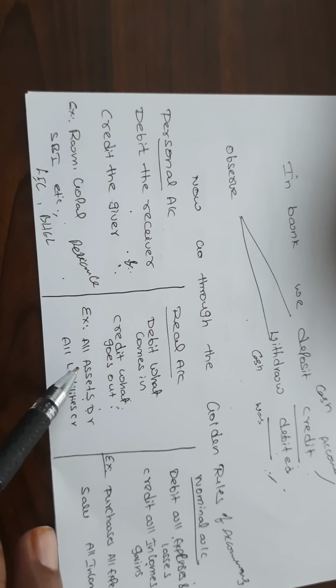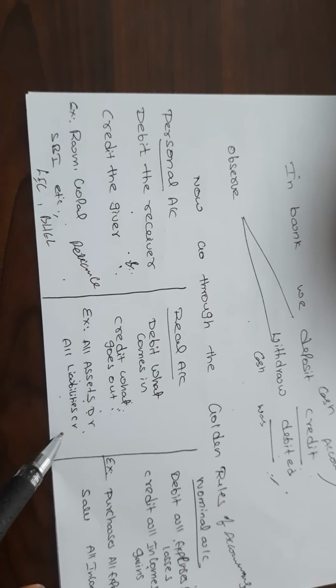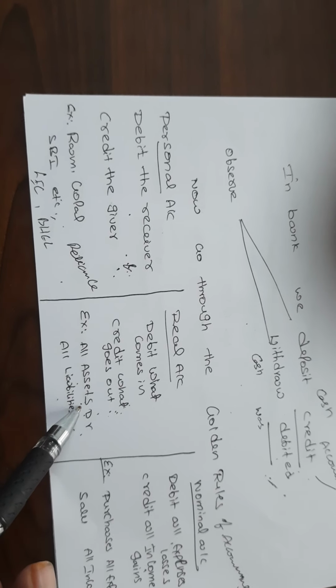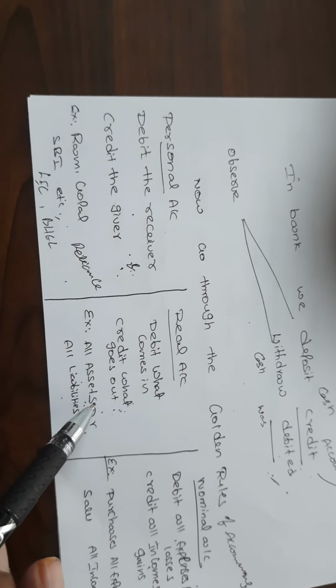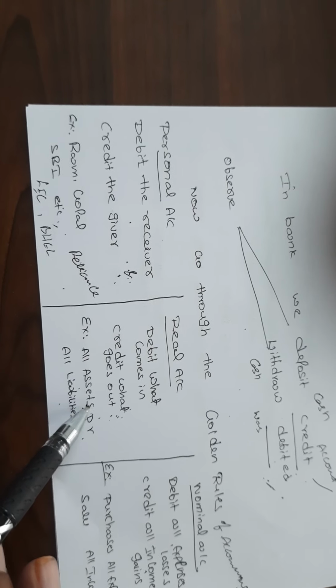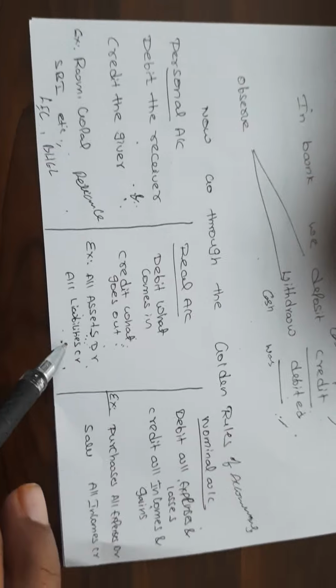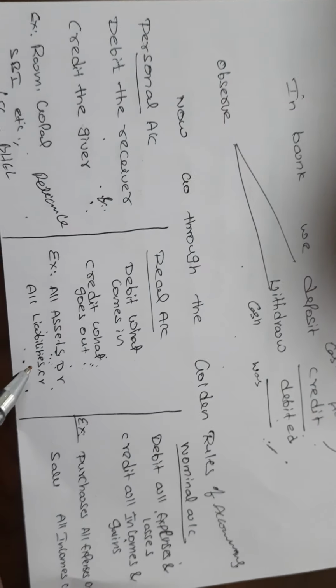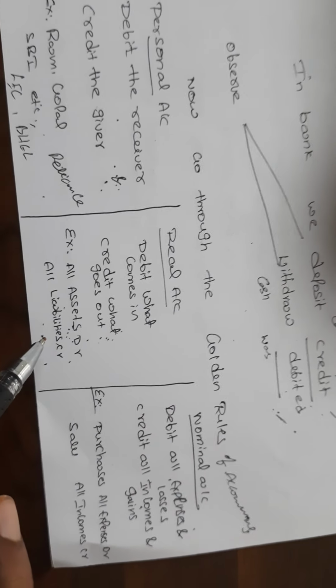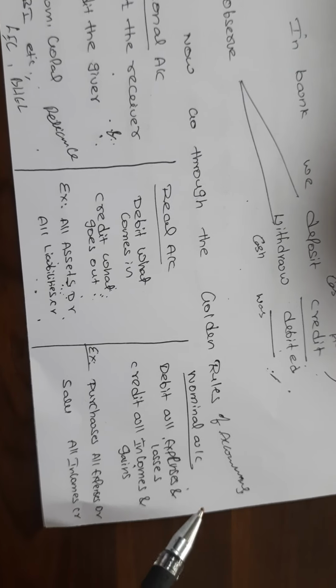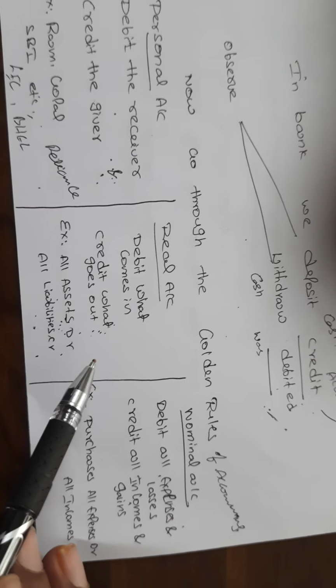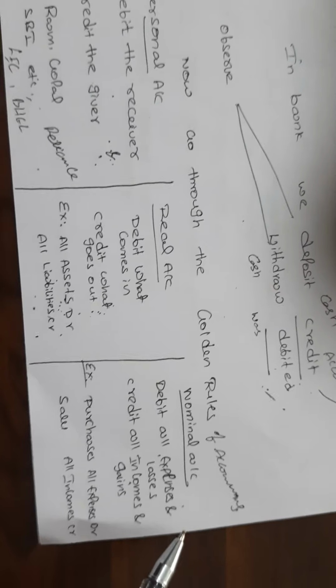For example, all assets are debited, all liabilities are credited. That means cash, bank, bills receivable, all these are assets. And liabilities are creditors, bills payable, bank overdraft; all these are your liabilities. In detail we will discuss these concepts later. Just for your understanding purposes, stick to this here.